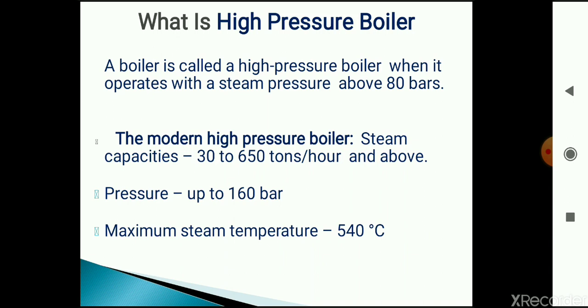Modern high pressure boilers are provided with a steam generation capacity of 30 to 650 tons per hour and above, pressure up to 160 bar, and maximum temperature up to 540 degrees Celsius. So these are the modern high pressure boilers.